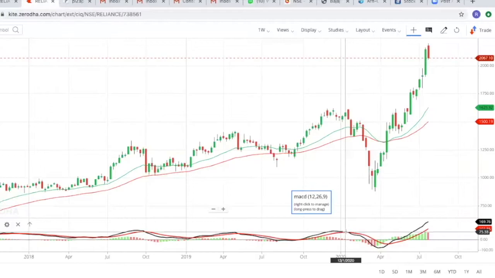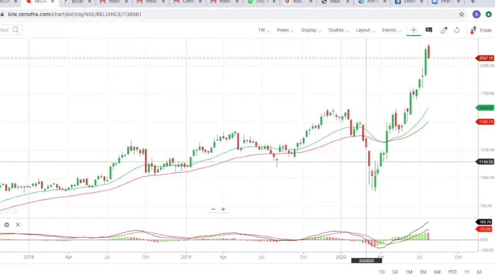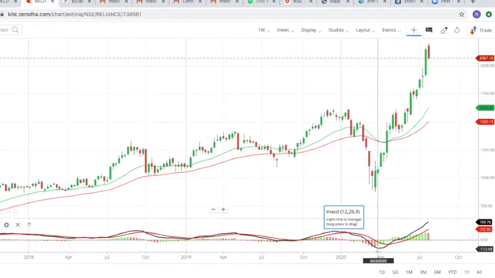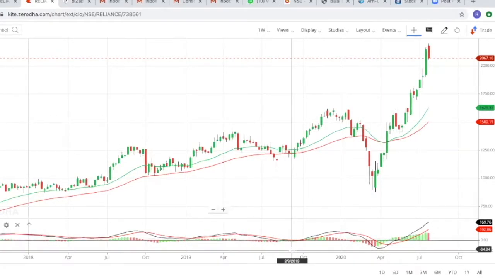Similarly, when this black line falls below the red line, you can see the market is also falling down, and it indicates the bearish movement of the stock. So this is a good indication to identify whether the stock is in bullish mode or the bearish mode. It will help us to take some decision over here.